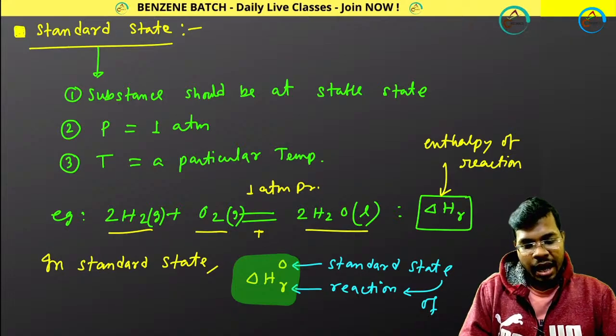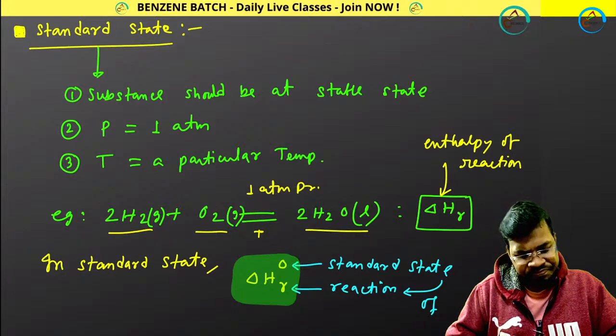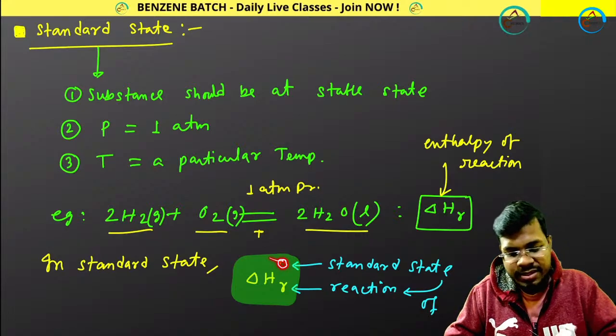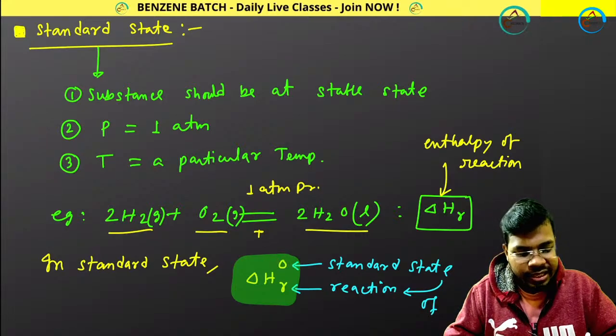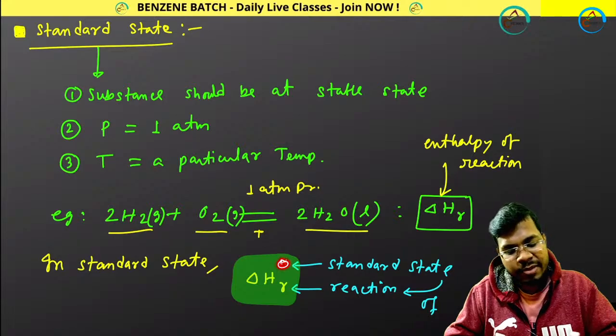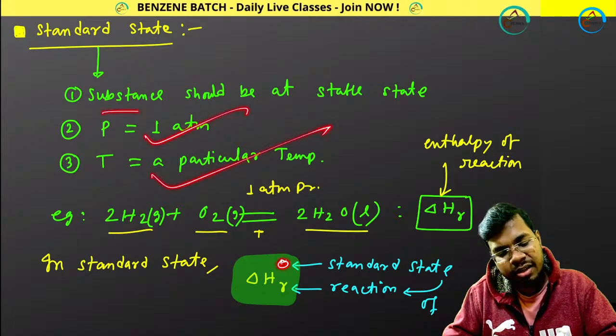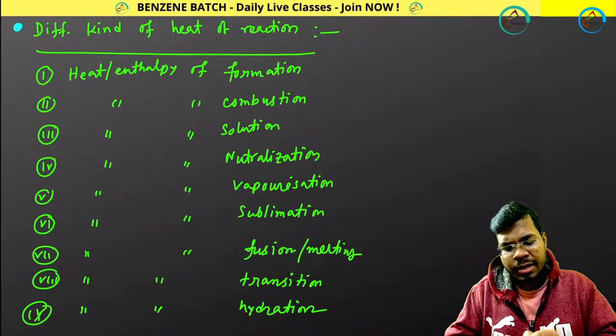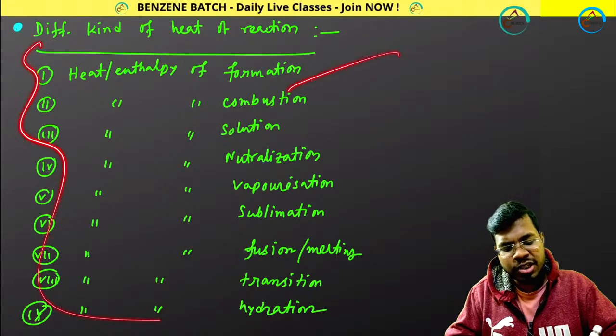Perfect. And how would you tell about this standard state? You have to put a 0. Standard state means these conditions you have to fulfill. You have to put a 0. Standard state means 1 atm pressure at a particular temperature, and a particular stable state the system should be in. Okay. Different kinds of heat of reactions there: formation, combustion, and a lot of things.